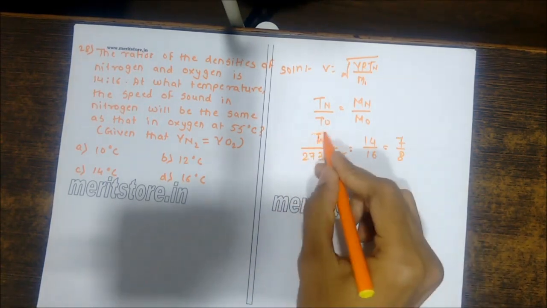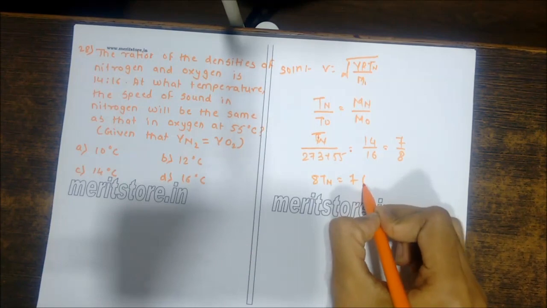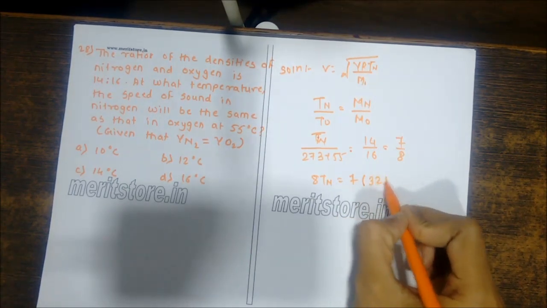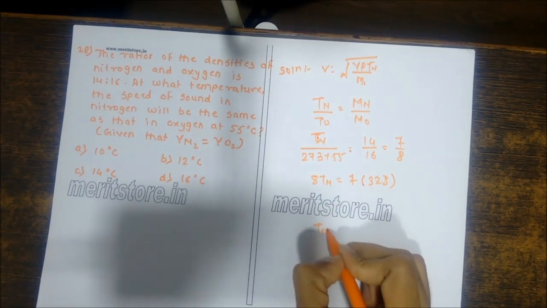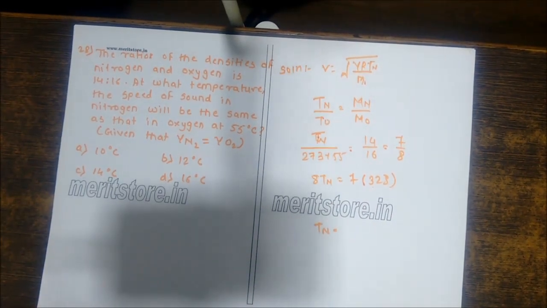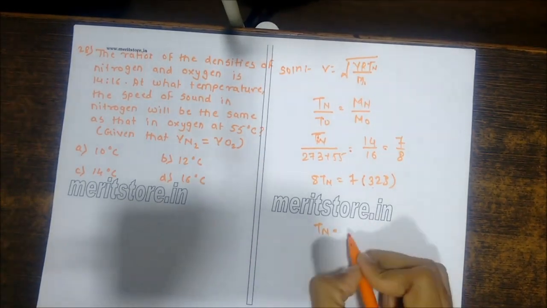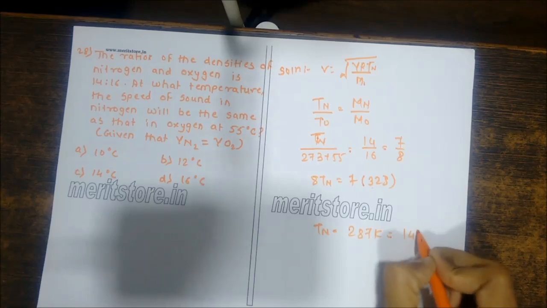Okay, so we cross multiply this ratio, we get 8 Tn equals 7 into 328, the addition comes out to be 328. Next we have Tn, the temperature for the nitrogen, is 287 Kelvin. The temperature is 14 degrees Celsius.